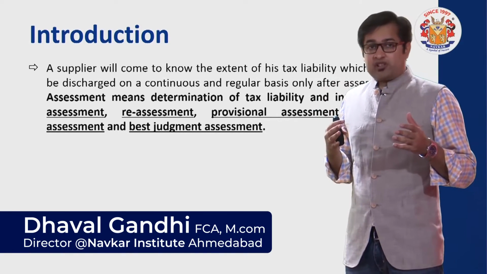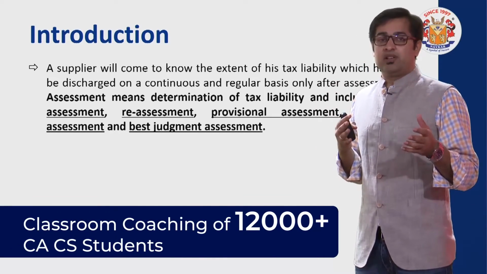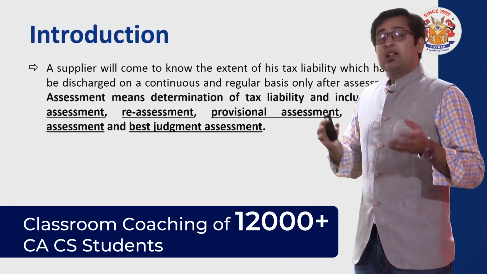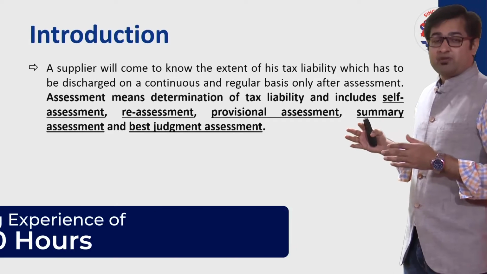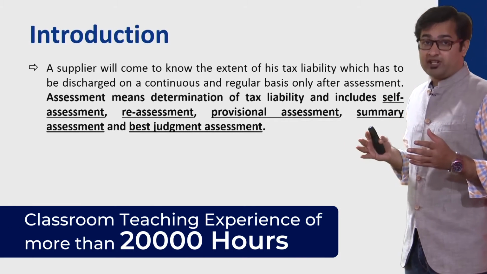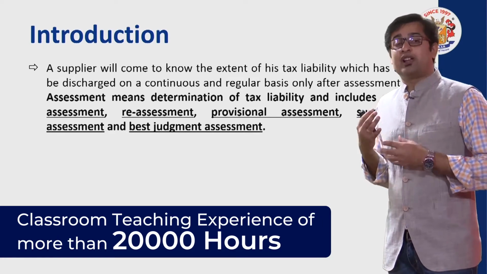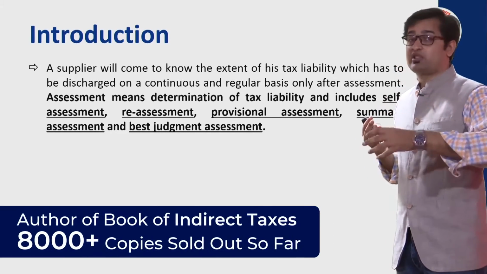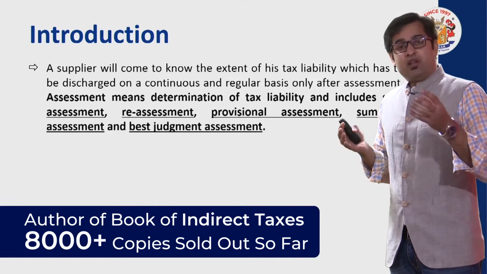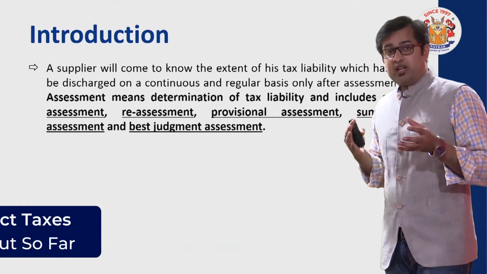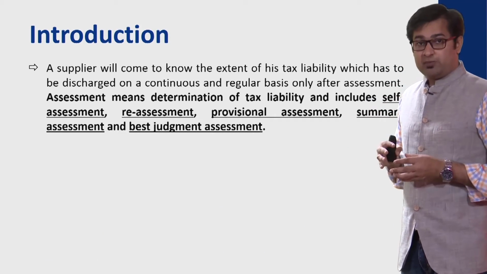The first type of assessment is what we call self-assessment, and that self-assessment is applicable in case of indirect taxes, even in case of income tax. So the first type of assessment that we refer to over here is self-assessment. It also covers a reassessment, which is legally what we call scrutiny assessment when a department serves a notice. It also covers a provisional assessment concept where if at the initial stage the assessment is not feasible, then one can think of provisional assessment.